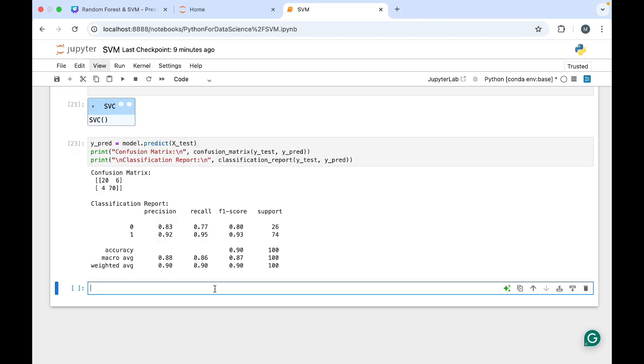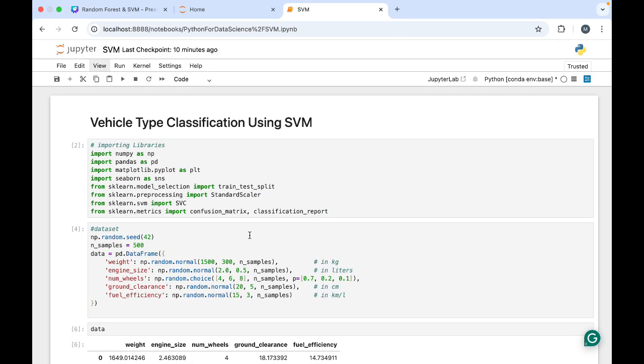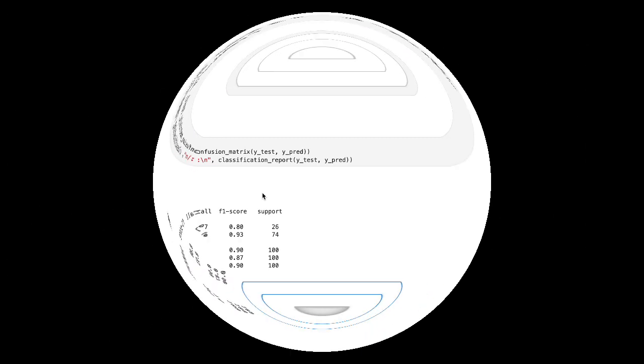Now this was the final step. This was the model building, and it was performing clearly. So we predict on test data and evaluate with accuracy, precision, recall and confusion matrix. This was the end of our support vector machine. You have to understand these classification reports, and based on that you need to take decisions. You can take a step ahead also and create different things with this, but the main important thing is this.